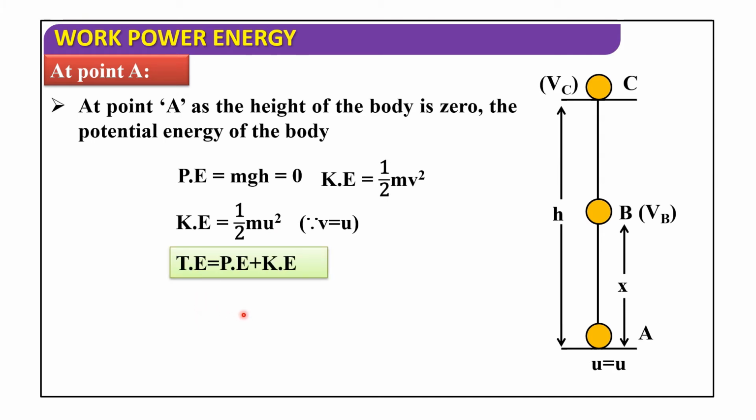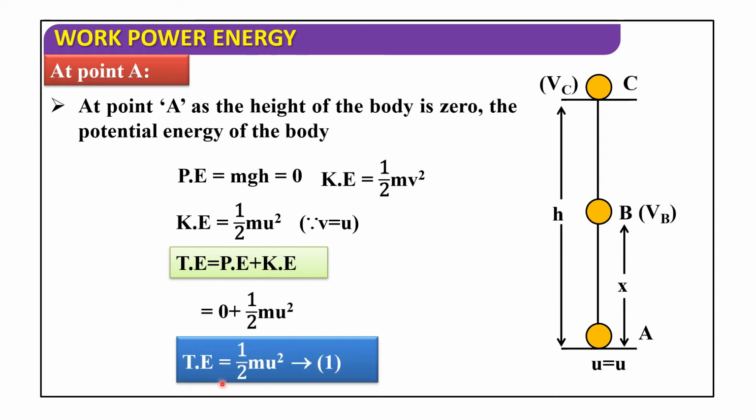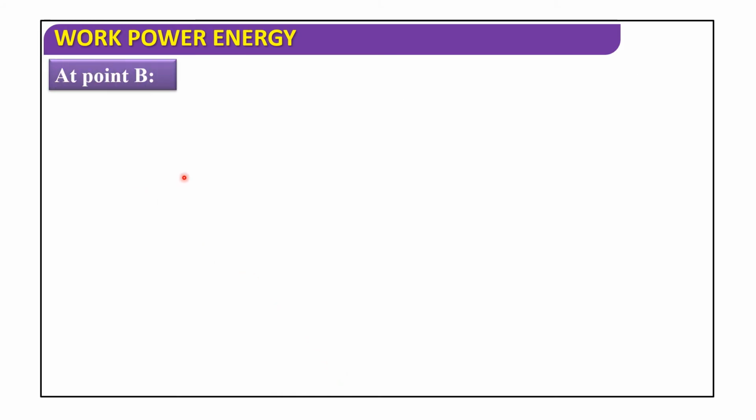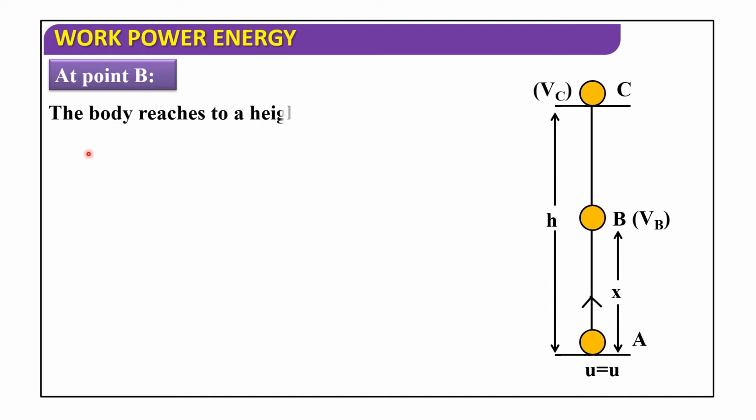Total energy is equal to potential energy plus kinetic energy. 0 plus half m u square. So total energy in the case of a vertically projected body at point A is half m u square. Consider this as equation number 1. Next, at point B, the body reaches a height x. Here the ball is projected vertically up to B, it reaches a height x.